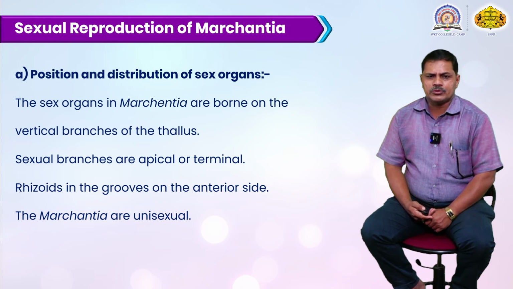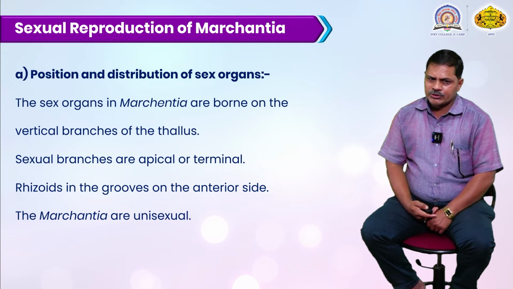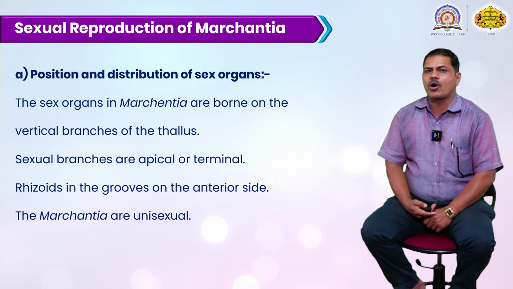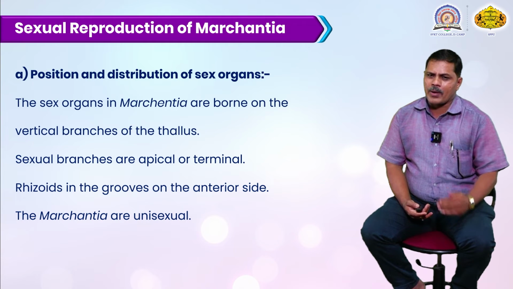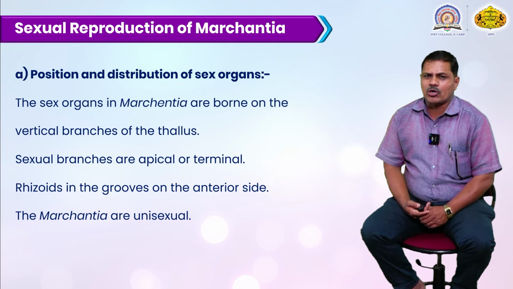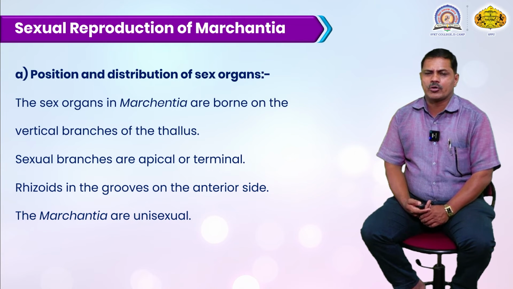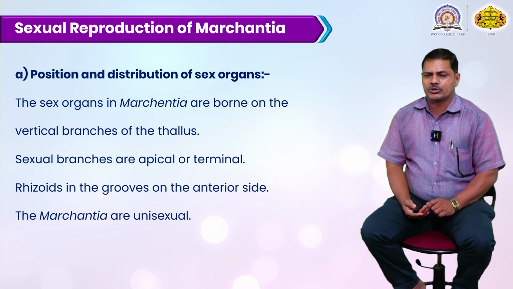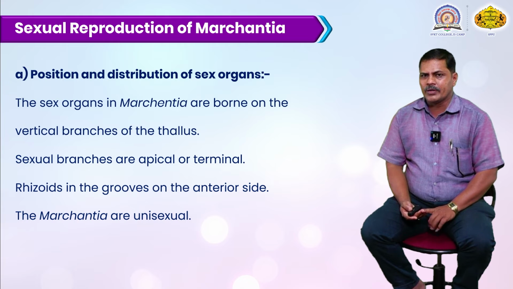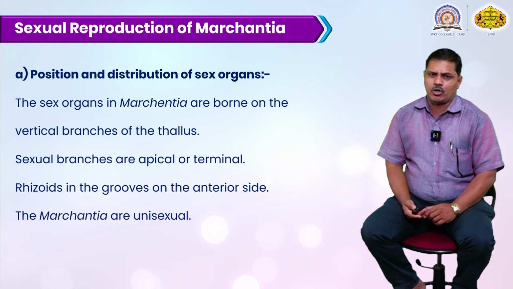Then there is sexual reproduction of this Marchantia: position and distribution of the sex organs. Mostly the sex organs of Marchantia are borne on vertical branches of the thallus, or at the apical portion of the thallus. Sexual branches are apical or terminal in position. At the end point, at the apical notch position, both of them develop, but on different thallus structures.